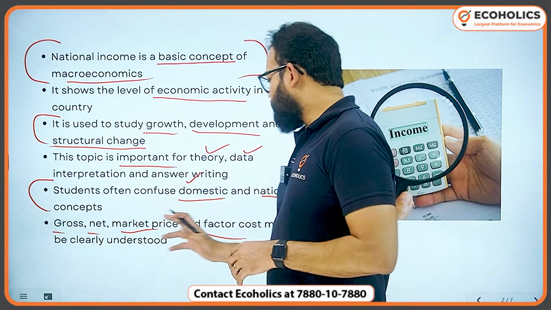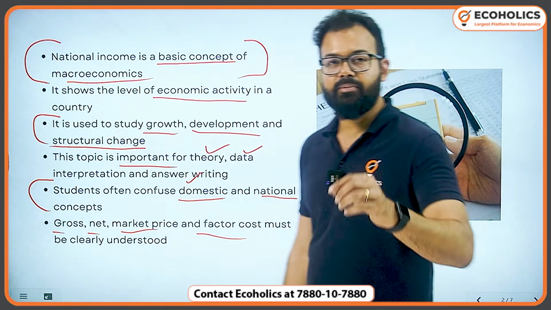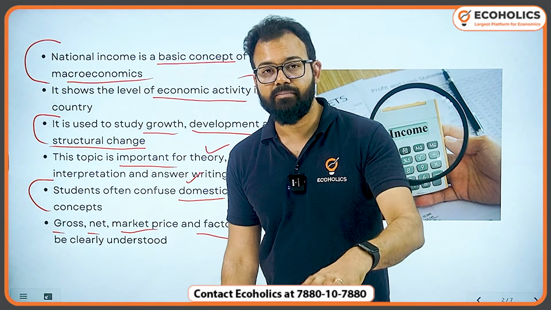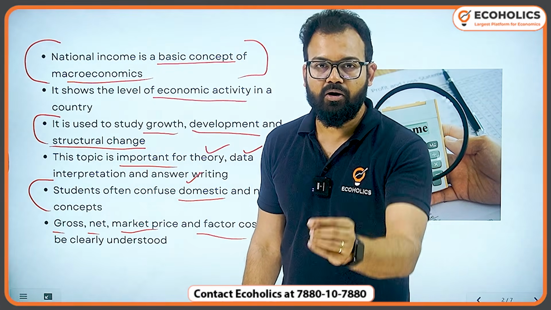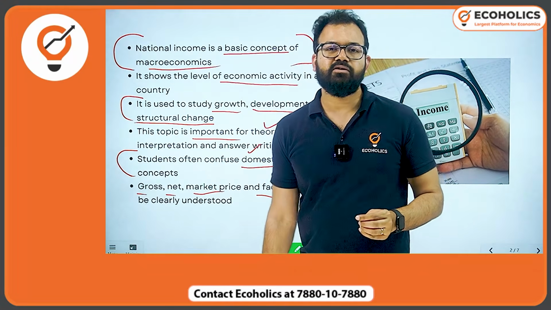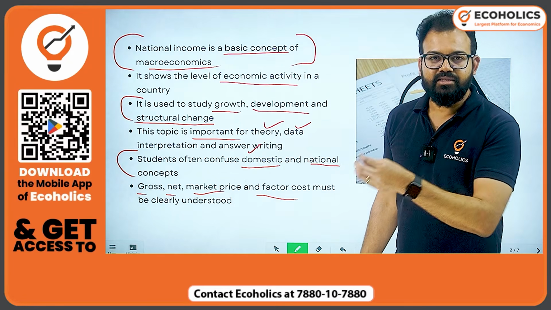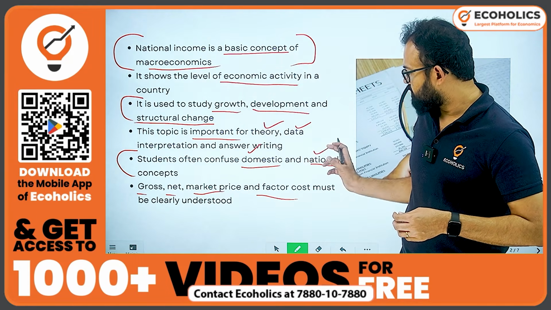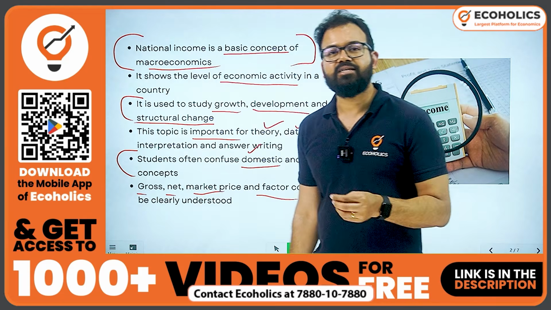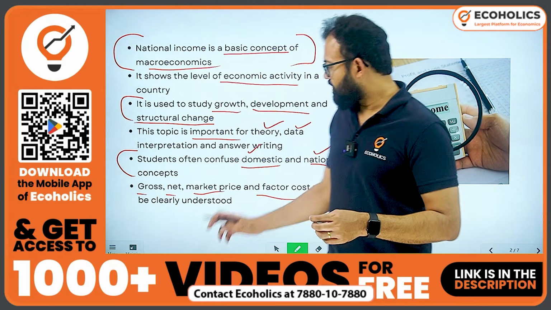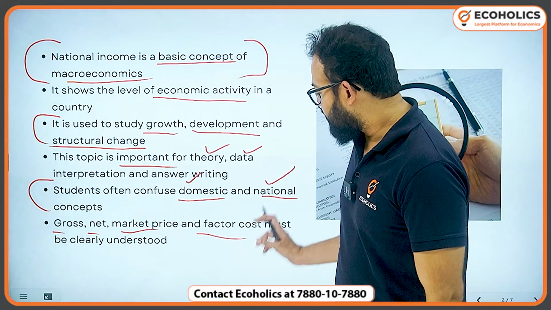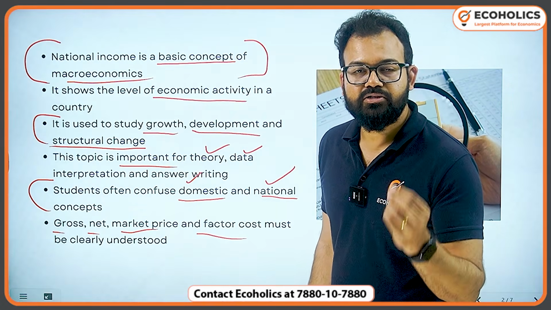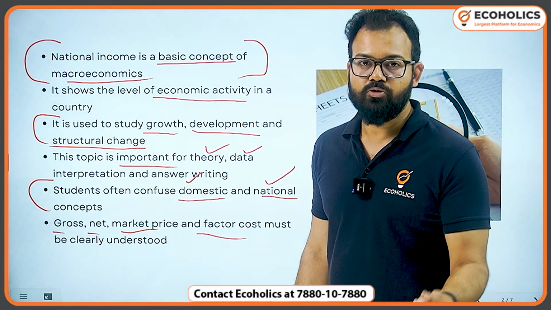And here we talk about national concepts. It means in a simple sense that any Indian company or any Indian individual earning money, earning profit from giving their services abroad, that will be considered as gross national product. It means in domestic you have to ask the question where, and in national you have to ask who is producing.